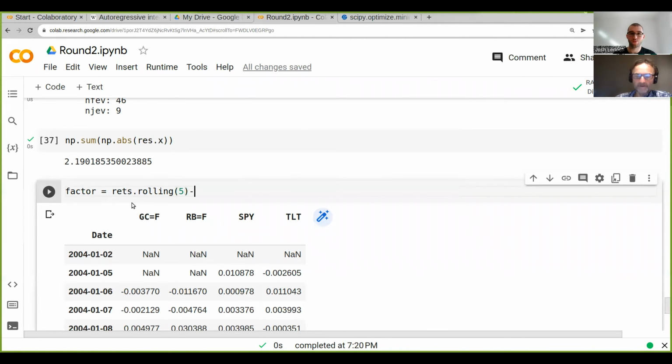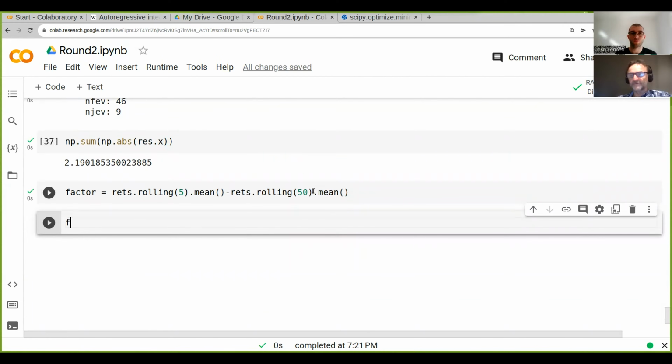And then minus, and then we do reds dot rolling 50. But the rolling window isn't enough. We have to specify what we actually want to do in this rolling window. And because it's a moving average, we just calculate the mean. So we go dot mean. Dot mean. So that's our factor. And so let's just plot this first.